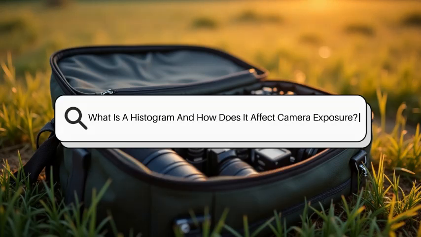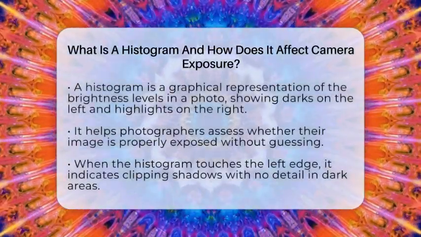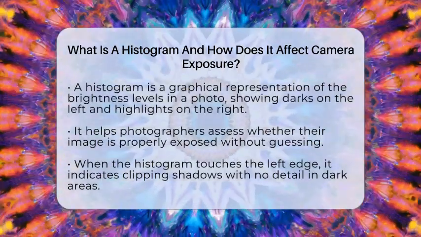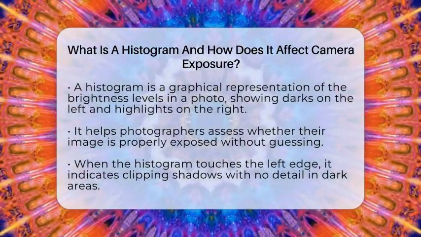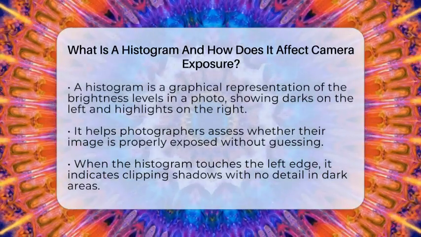What is a histogram and how does it affect camera exposure? Imagine trying to paint a picture with just a glance at the light and dark areas. That's what a histogram does for your camera. It shows you how bright or dark your image is right on your screen.